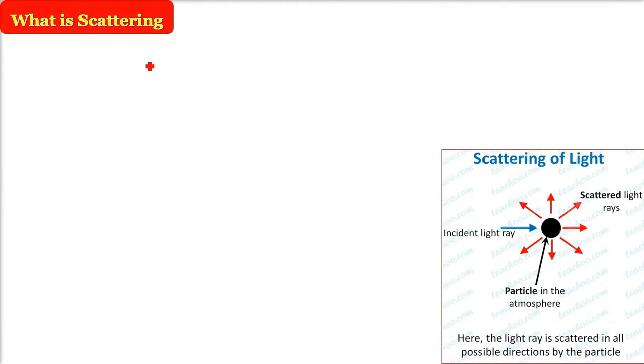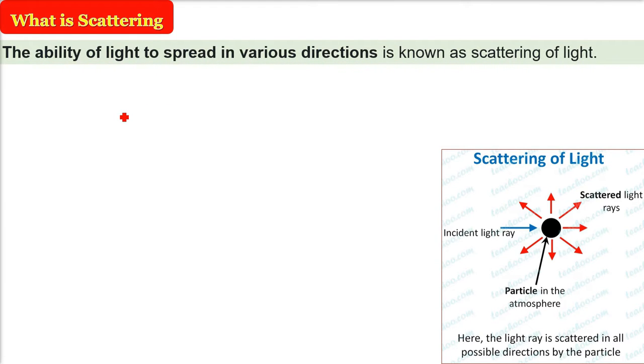What is scattering in physics in light? Whenever there is an incident light, if there is no obstacle, it will go straight. But if there is a particle in the atmosphere or in the air, what will happen? The incident light will be scattered in different, random directions because of the interaction of this incident light with these molecules, gas molecules, dust, etc.